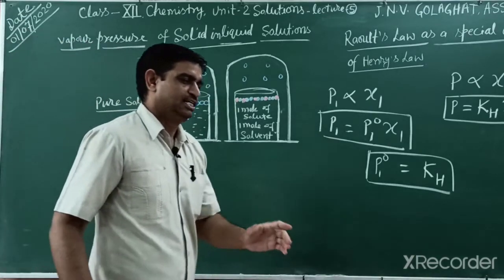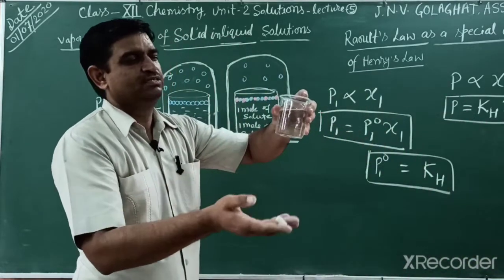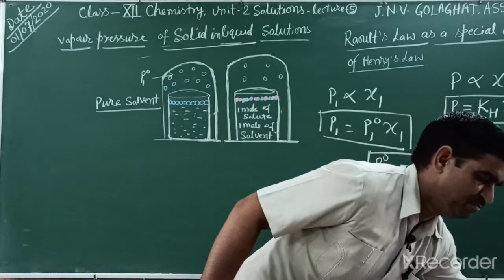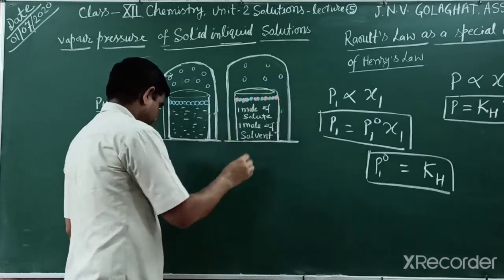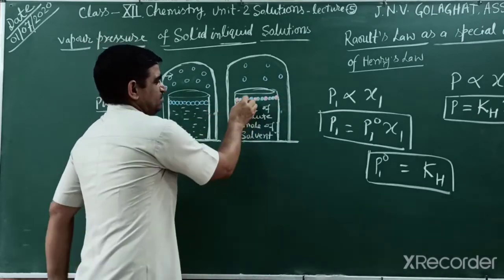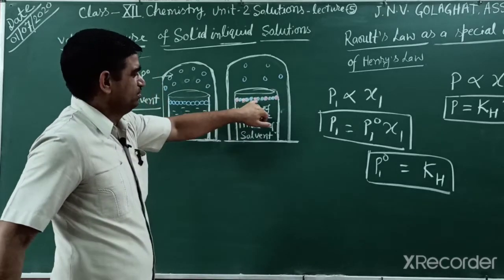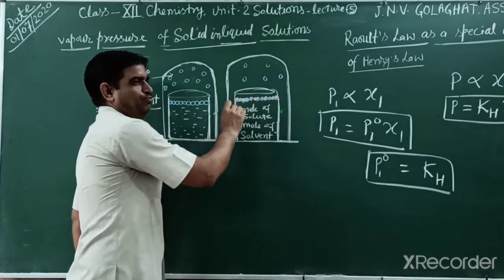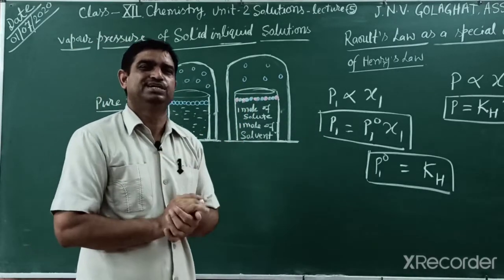But if you put 1 mole of solute in the solvent, then what happens? The brown particles represent the non-volatile solute, such as glucose, sucrose, urea.